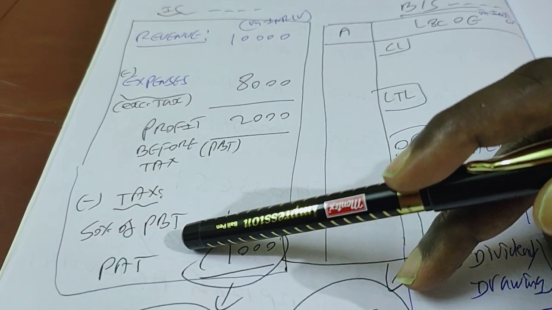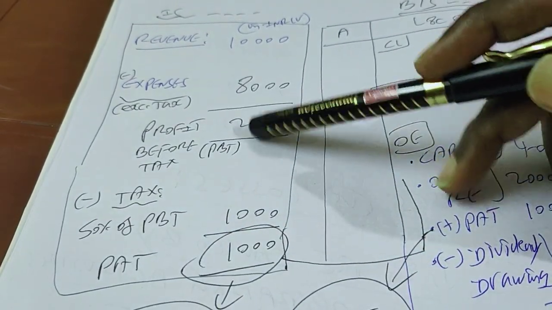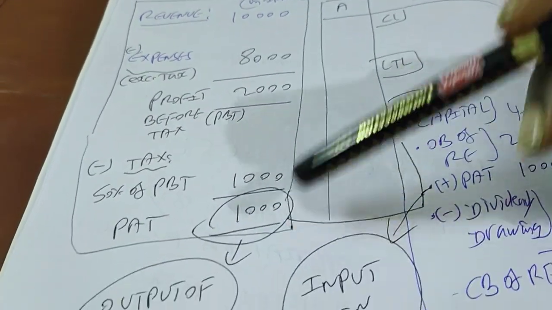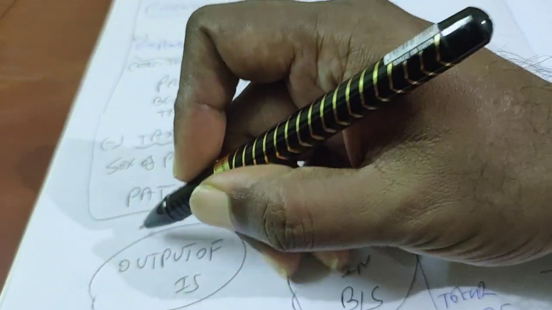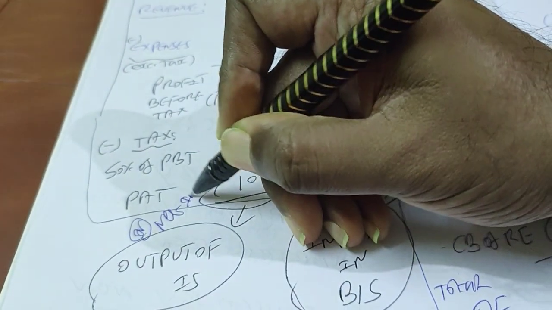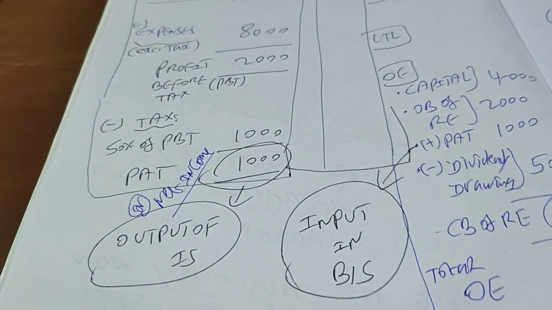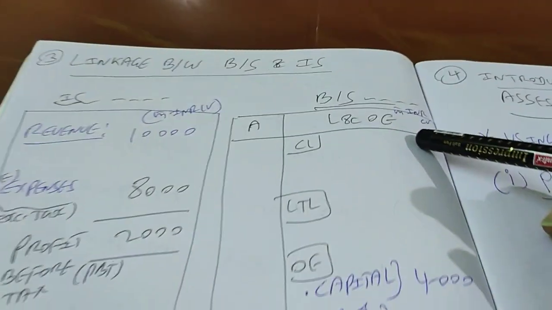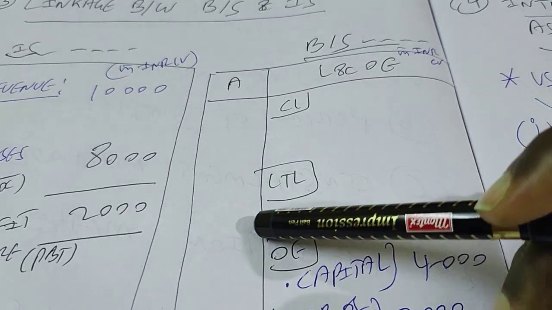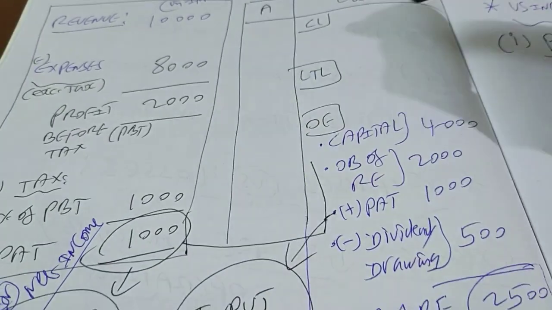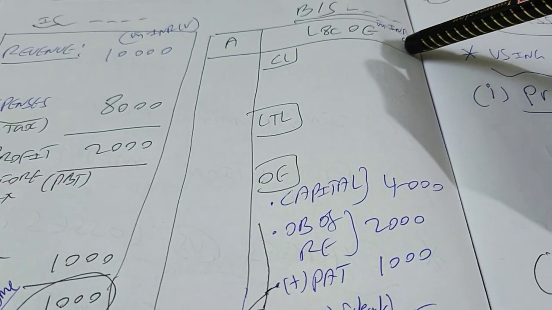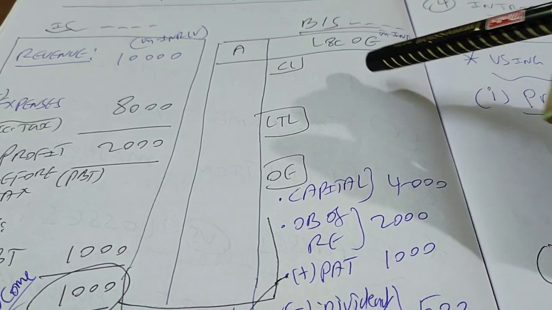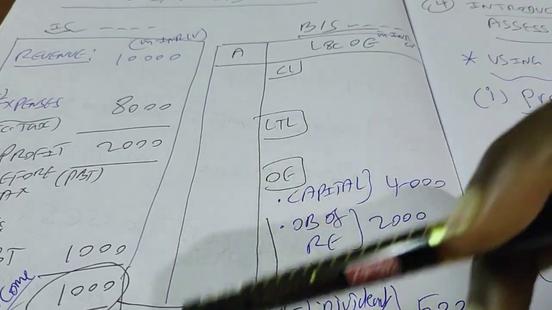Assume a tax rate of 50% on your PBT. That means 50% on 2,000 crores gives you tax of 1,000 crores. So that means you are left with PAT, otherwise known as net income. Net income, right, of 1,000 crores. Now the entity has to prepare the balance sheet for the same period. On the asset side, we are not going to talk about it because it is not affected by this PAT. But we will go to the other side, that is L and OE, liabilities and owner's equity. Every amount is expressed in INR crores. Current liabilities and long-term liabilities are not affected by this PAT.